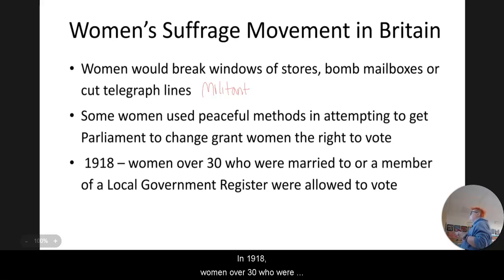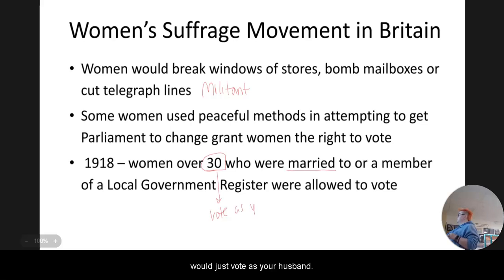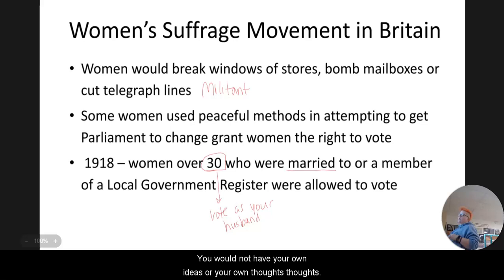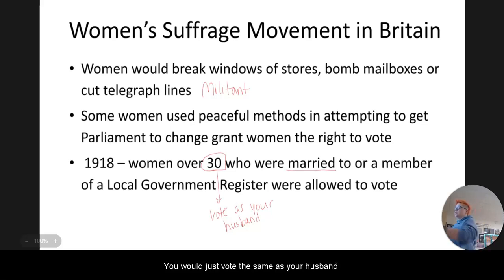In 1918, women over 30 who were married, so you had to be over the age of 30, you had to be married, or a member of the local government were allowed to vote, with the idea being that you would just vote as your husband. You would not have your own ideas or your own thoughts. You would just vote the same as your husband.